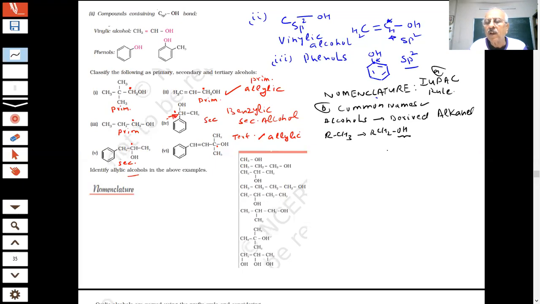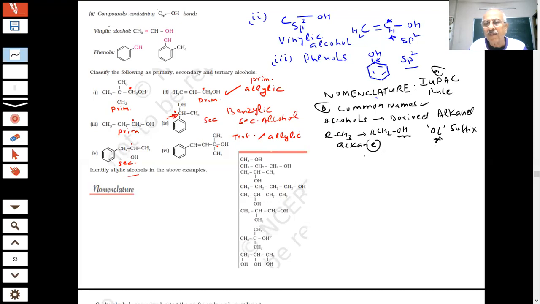This becomes alcohol. This is alkane. This is alcohol. Yes or no? So if I say this is alkane, student, for alcohol the suffix is ol. If I replace the e with ol, then it will be an alcohol.